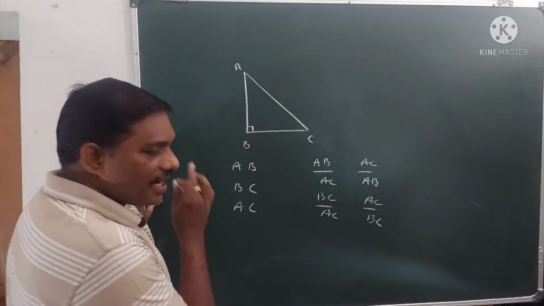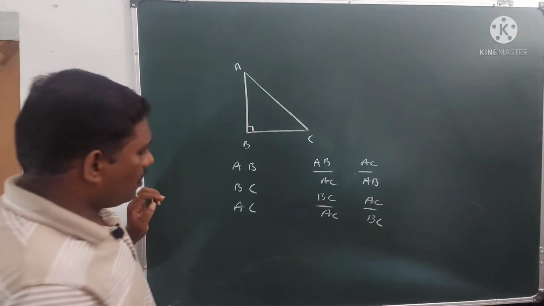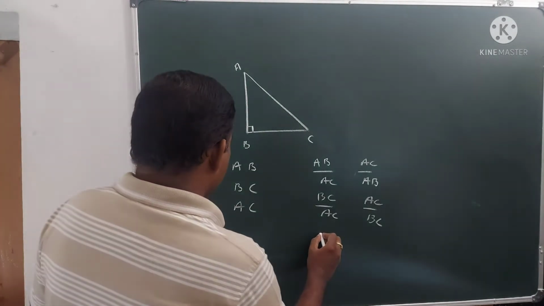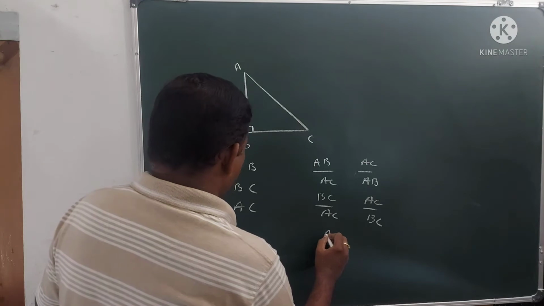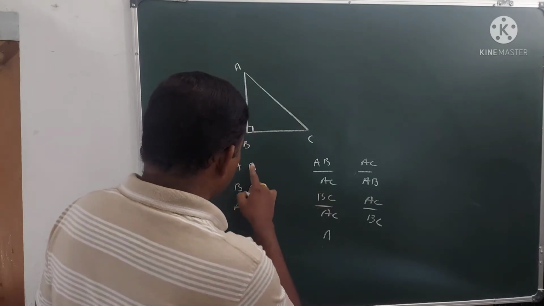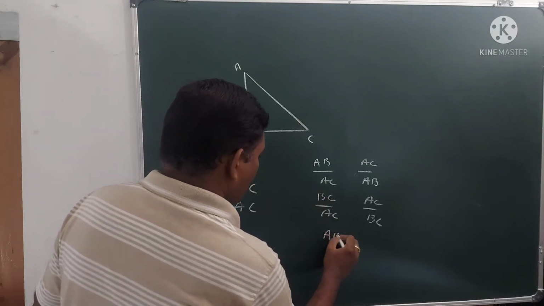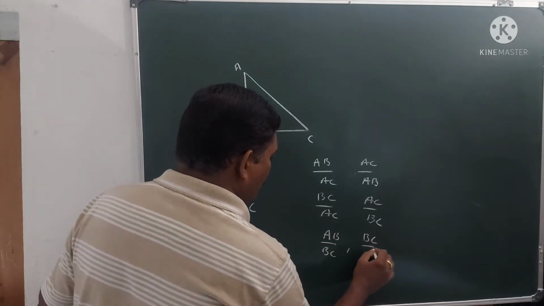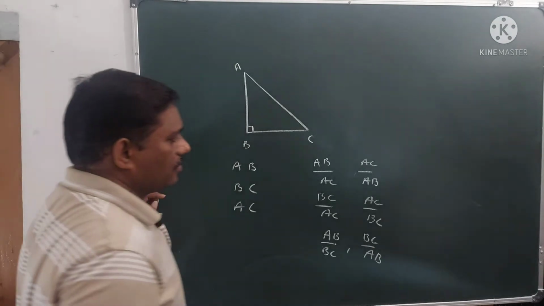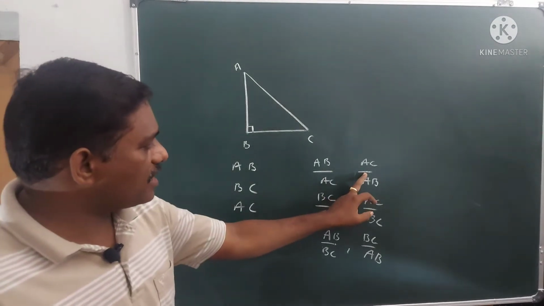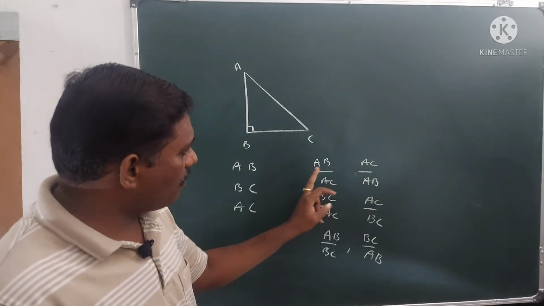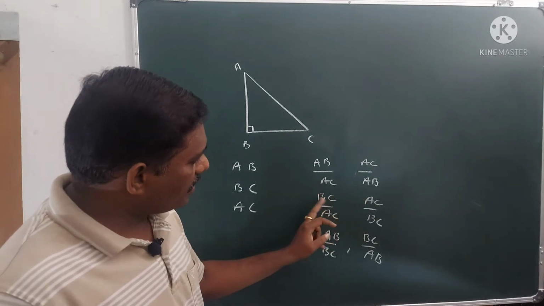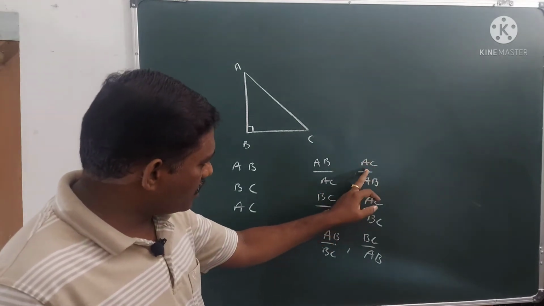If you take AB and BC, then you can write the ratios AB by BC, which we already wrote here, and BC by AB. These two ratios are different; this is the reciprocal of that one.